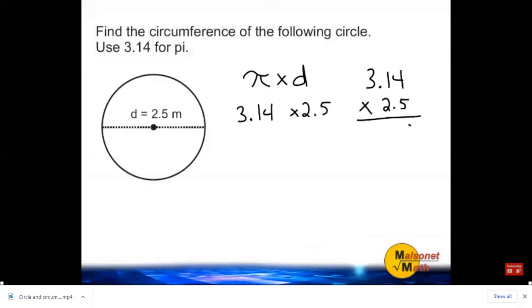So starting off with the number 5, 5 times 4 is 20, carry the 2. 5 times 1 is 5, plus 2 is 7, and 5 times 3 is 15. Now that we are done with this place value, I'm going to write a 0 in that same place value in the next row, and then multiply 2 times 4, which is 8. 2 times 1 is 2, and 2 times 3 is 6.